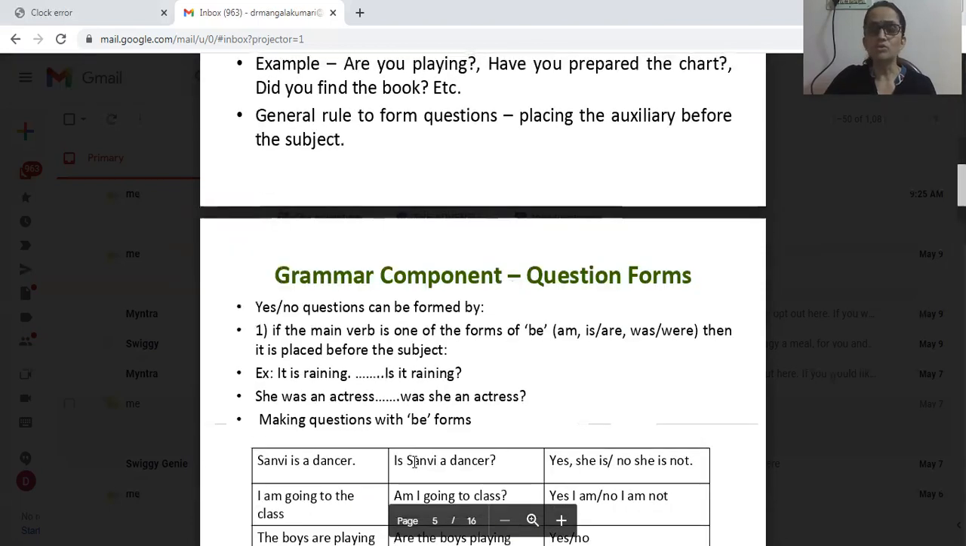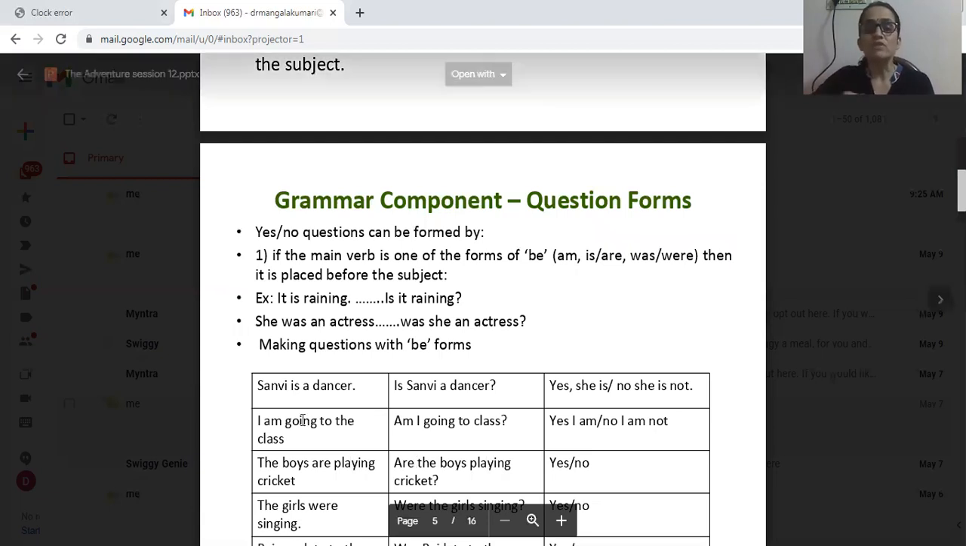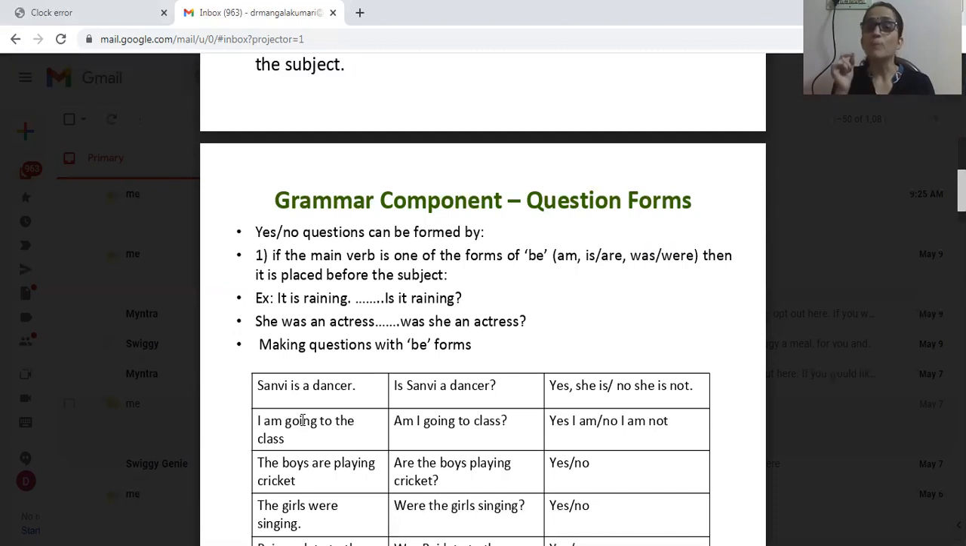Next, yes or no questions can be formed in certain situations. Let us see the first situation when these yes or no questions are formed. If the main verb is one of the be forms, I've already told you: am, is, are, was, were. These are be forms, right? If the main verb itself is in any of these forms, then it is placed before the subject. In such a situation, we frame yes or no questions. We have already seen it in the first example. Let us see here once again.